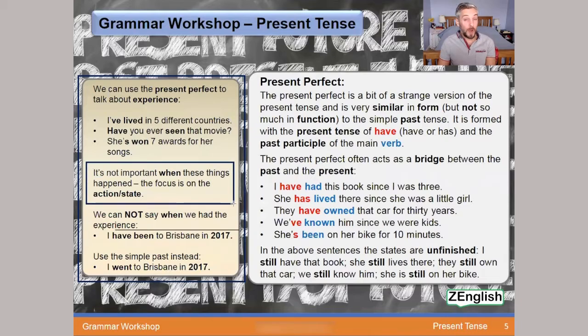It's not important when these things happened. The focus is on the action or the state. And importantly then, we cannot say when we had the experience. We can't actually say it with this form.